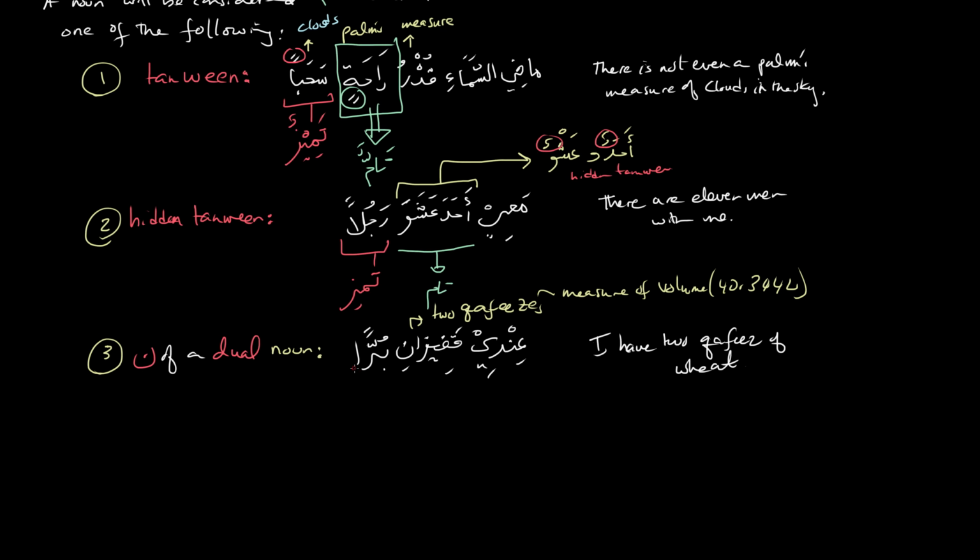And again, here this is tamiz. And then there's this noon here, the noon of dual. That's that noon over there. So, khafizani. All right. So that's the third scenario for tam.